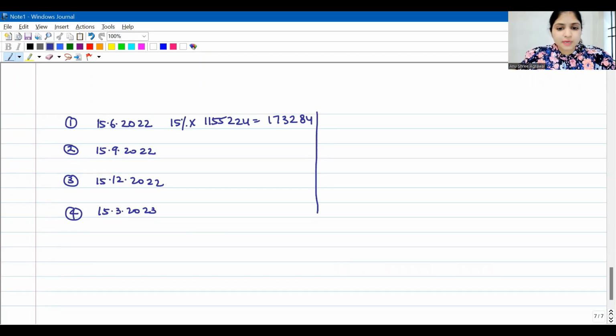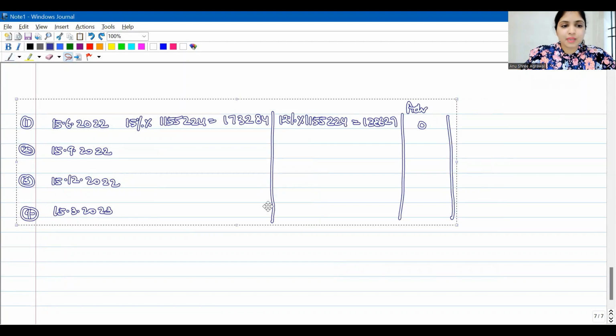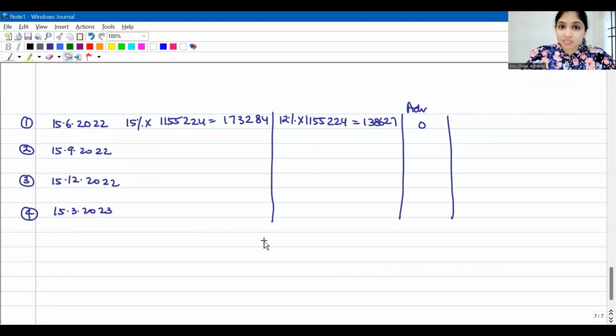But I'm not even expecting you to pay so much. Did you pay at least 12% of assessed tax, which is how much? Did you pay at least 1,38,627? How much advance tax did our assessee pay? He paid nothing. So had he paid at least this much, I wouldn't have asked him to pay any interest under 234C.